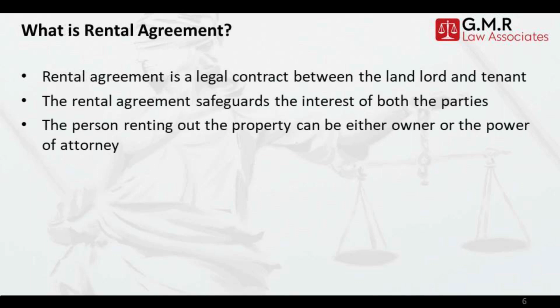What is rental agreement? As per Wikipedia, a rental agreement is a contract of rental, usually written, between the owner of a property and a renter who desires to have temporary possession of the property. It is distinguished from a lease, which is more typically for a fixed term. As a minimum, the agreement identifies the parties, the property, the term of the rental, and the amount of rent for the term. Rental agreement is a legal contract between the landlord and tenant. The rental agreement safeguards the interest of both the parties. The person renting out the property can be either owner or the power of attorney.